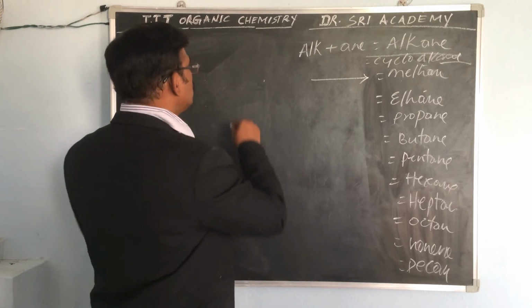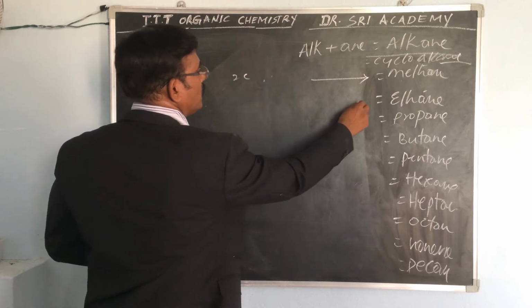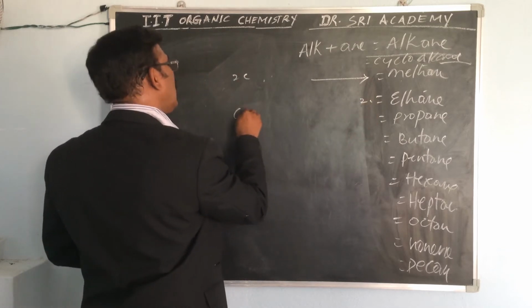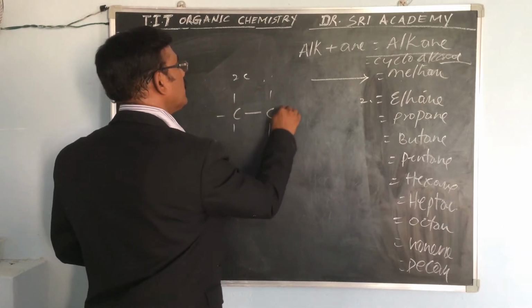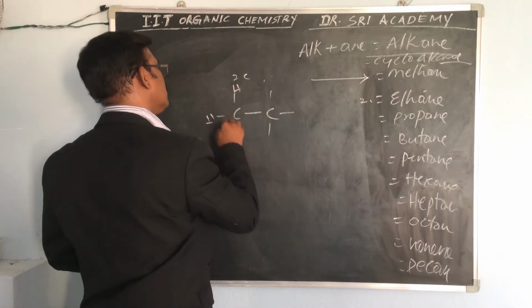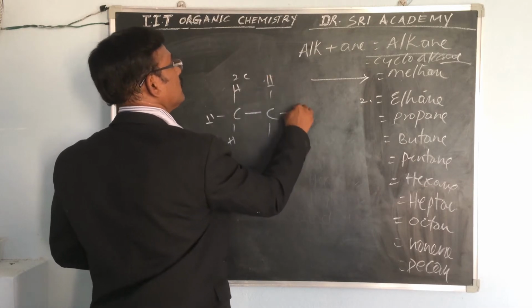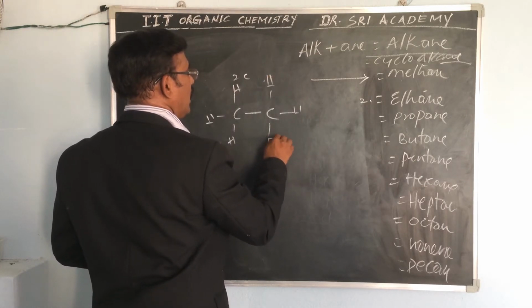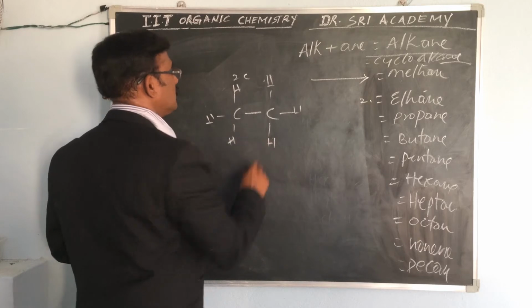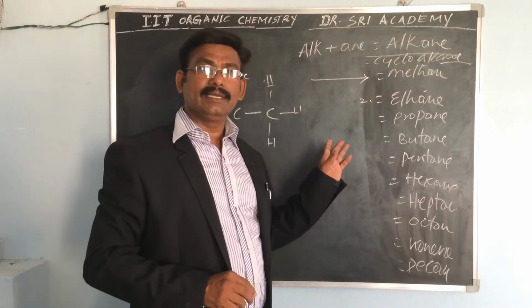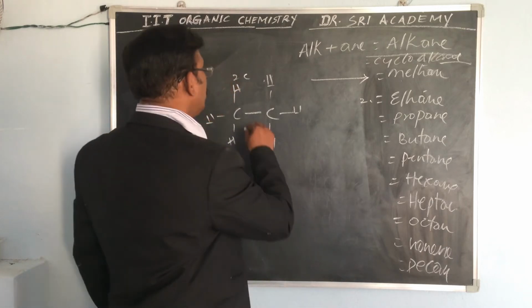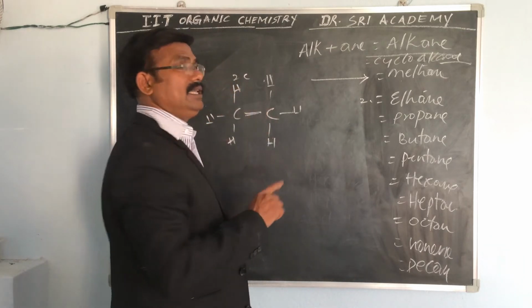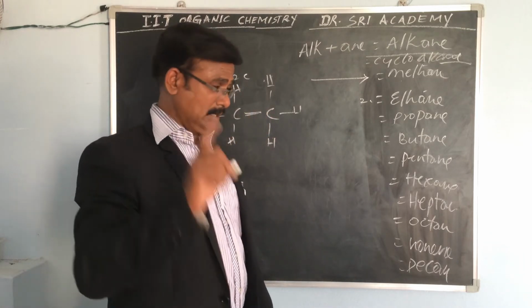Now eth means 2 carbons. Okay, we know the 2 carbons. The remaining are hydrogens. Half of the hydrogens bond with each of the 2 carbon atoms, but the bond between the carbons is only a single bond.